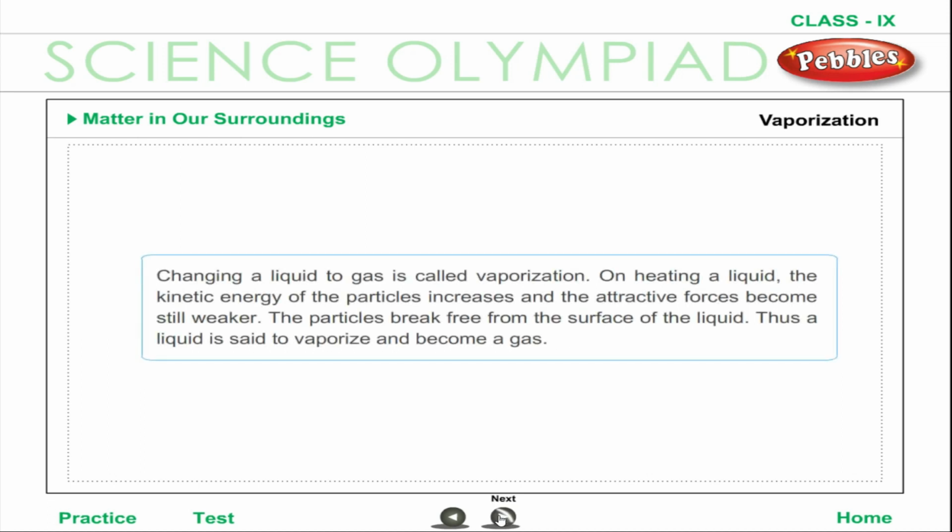Changing a liquid to a gas is called vaporization. On heating a liquid, the kinetic energy of the particles increases and the attractive forces become still weaker. The particles break free from the surface of the liquid. Thus, a liquid is said to vaporize and become a gas.